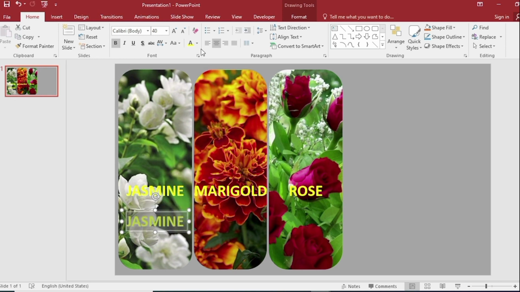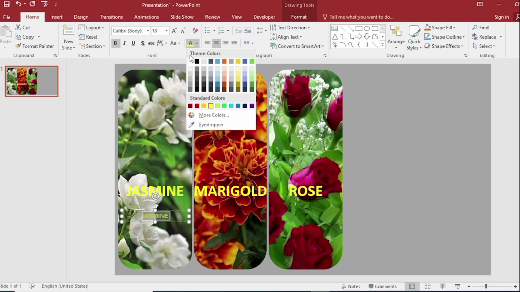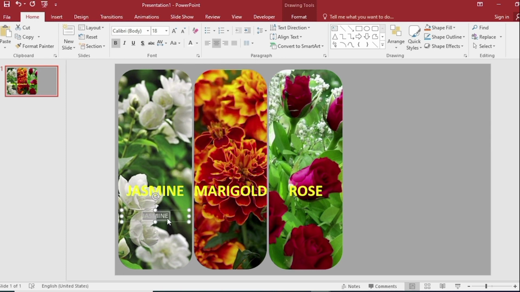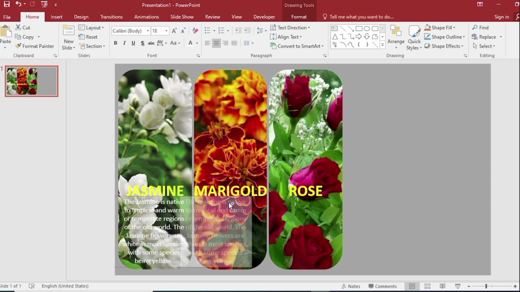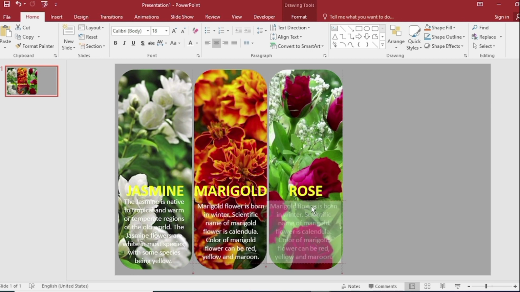Select. Make your text a bit smaller. Change the color of your text. Write the information about Jasmine here. Press Ctrl Shift and drag to the right side. Select and write the information about Marigold here. Press Ctrl Shift and drag to the right side. Select and write the information about Rose here.